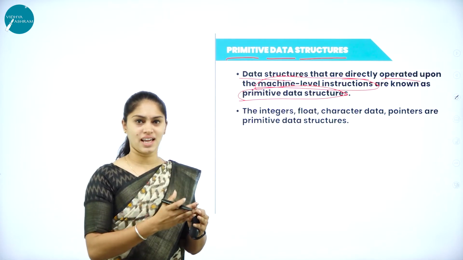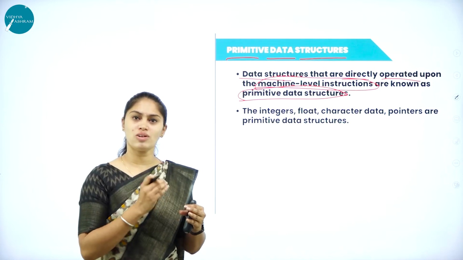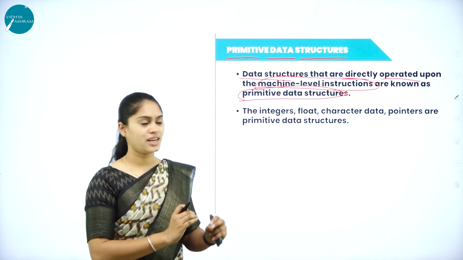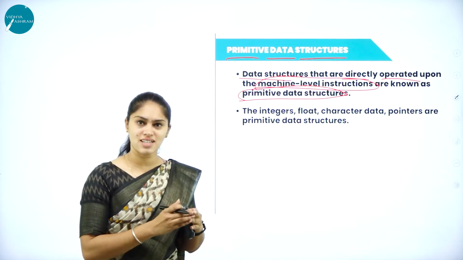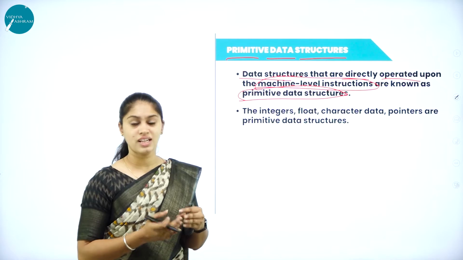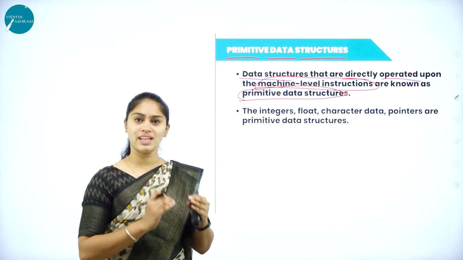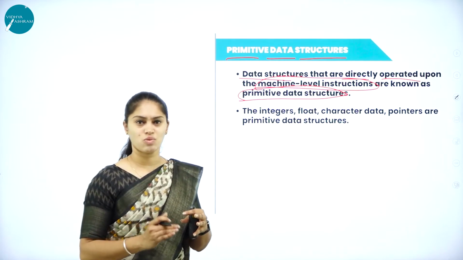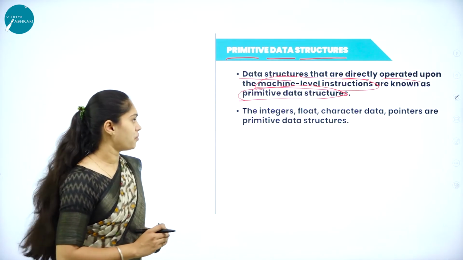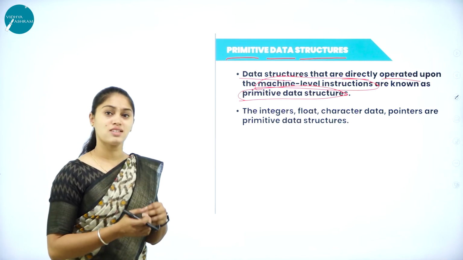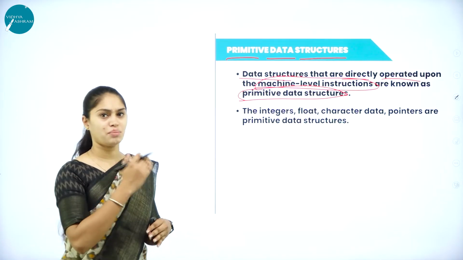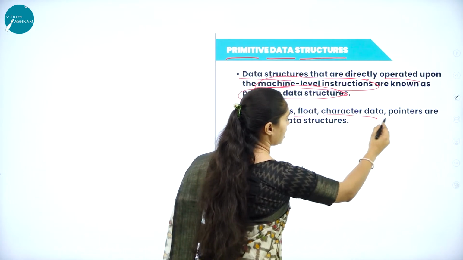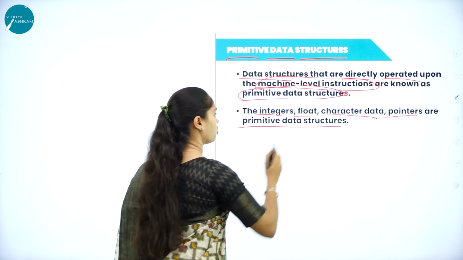If I'm taking int, the computer is going to understand that int has a specific meaning to the compiler. So it has a direct machine level instruction. No need for the conversion. These kinds of data structure, or this kind of organization of the data and processing of that data, is known as what? Primitive data structure. Then, which are the examples, or which data structures come under primitive? We'll see here the integer, float and character data and pointers are the primitive data structures.